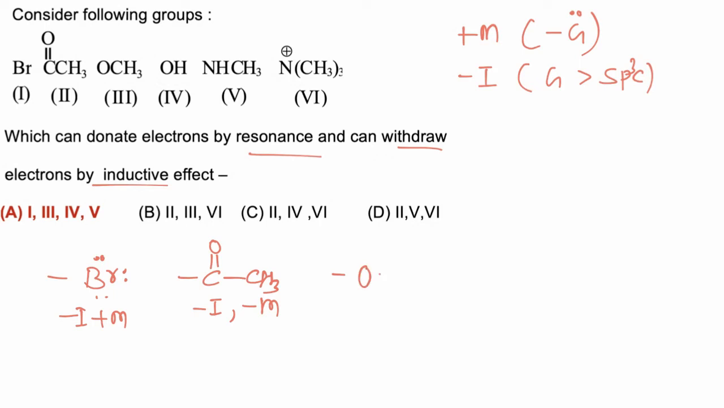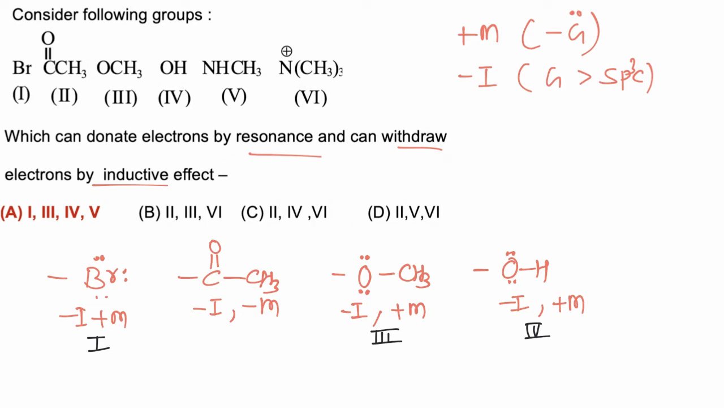In third, when OCH3 is present, again it has lone pairs of electron and is more electronegative than sp3 carbon, so it will have minus I and plus M effect. In the next case, when OH is present, OH has minus I effect because it is more electronegative than sp3 carbon. Along with minus I, it has lone pairs of electrons, so it will have plus M effect. So first, third, fourth.